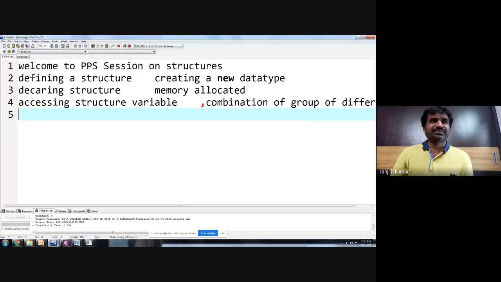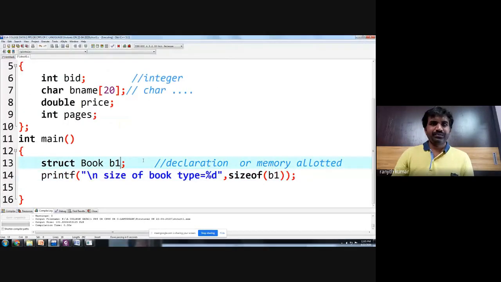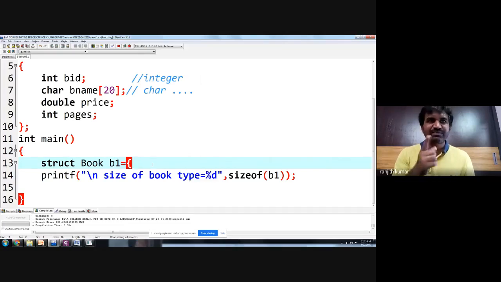You can store values in book in three ways. The first way is directly storing a value. So what is the first member of book? Book ID. So I want book ID as 101, comma. What is the book name you want to give?